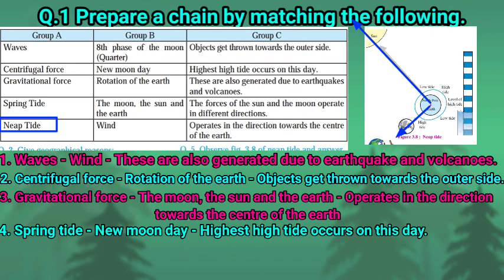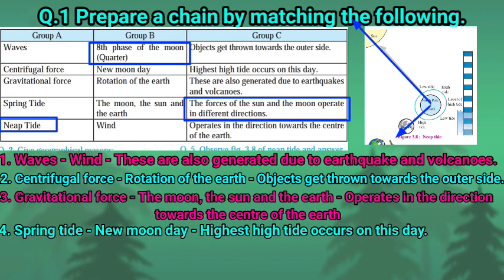So children, nip tide is matched in group B with the 8th phase of moon, meaning quarter day, because these nip tides occur on the first and the third quarters of every month. On this day, the force of the sun and the moon operate in different directions. Therefore, see in group C, the force of the sun and the moon operate in different direction.